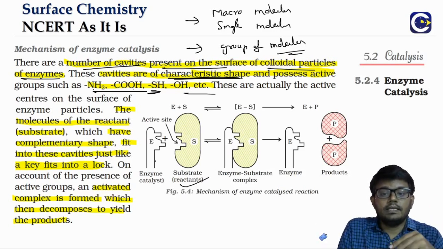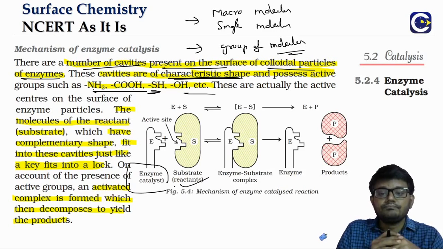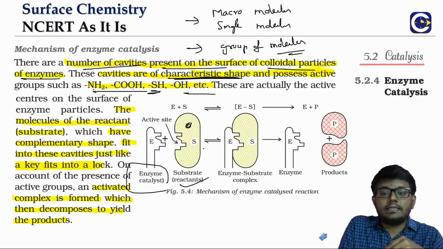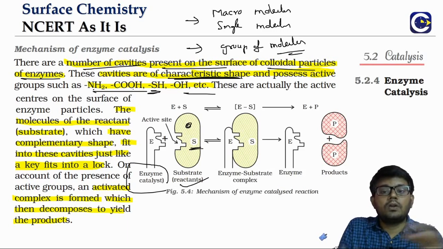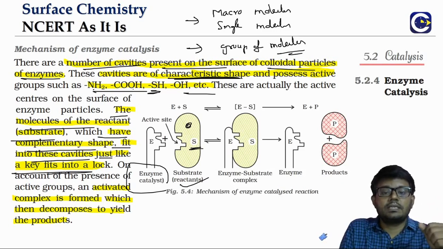You can see here clearly, this is the enzyme. Only the reactant or substrate with a complementary shape can come and lock. The molecules of the reactant which have a complementary shape will fit into the cavities, just like a key fitting into a lock.